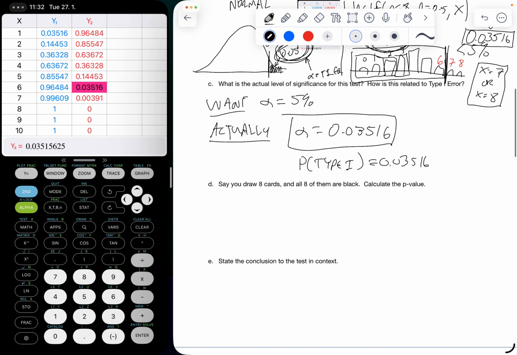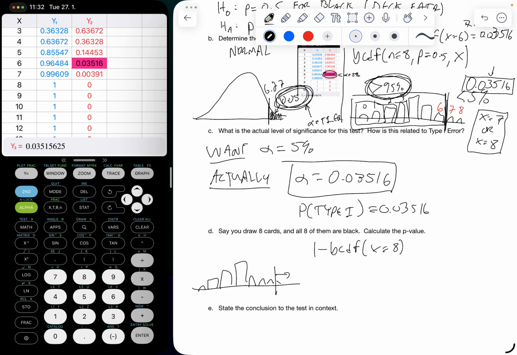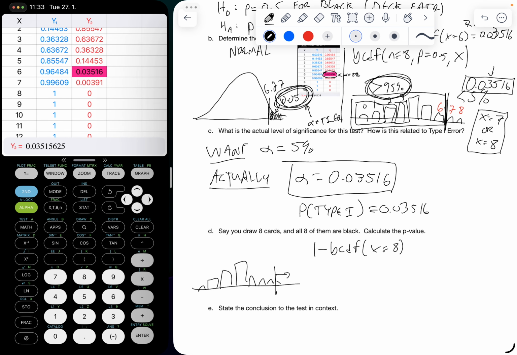Cool. So say you draw 8 cards and all 8 of them are black. Okay, interesting. So the probability that happens, so that would be that we get 8 or more, which is kind of boring for this one because 8 is the biggest. 4, 5, 6, 7, 8. So the probability that we get 8 or more, the way I would do that is 1 minus binomial CDF when x equals 8. And we can actually see on our calculator that value is going to be 1 minus the probability of binomial CDF at 7, apologies, because we want 8 or more. And there's only one value for that, right?